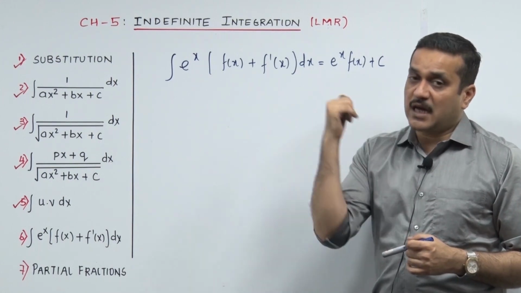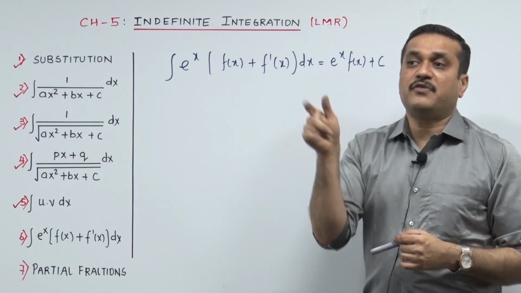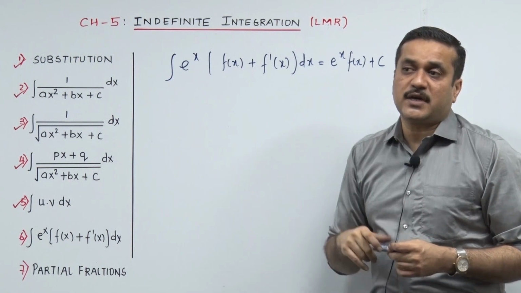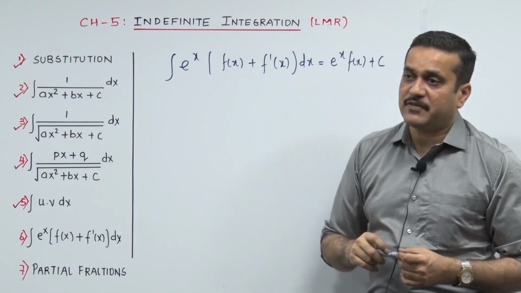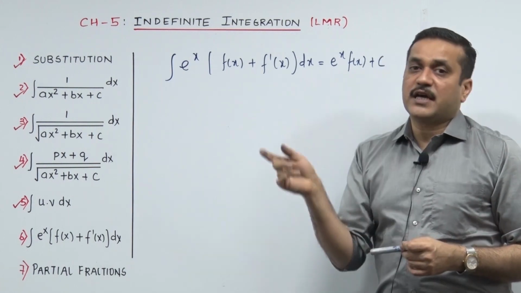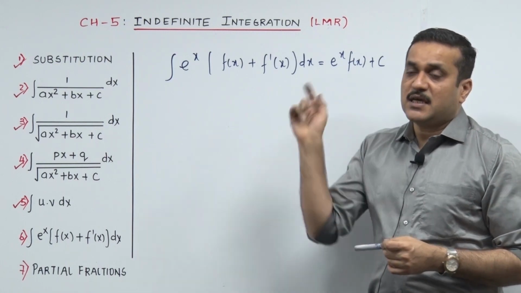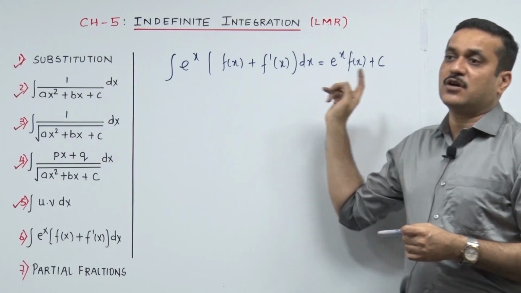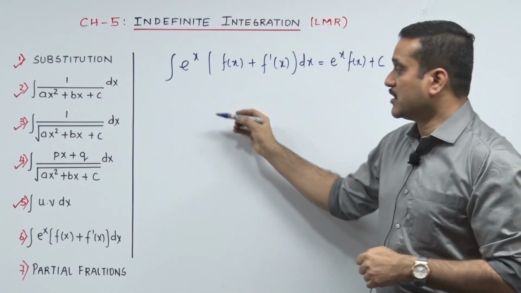And then the last in this one, if your sum sets in as or fits in or shapes up as e raised to x fx plus f dash x dot dx, the answer goes e raised to x fx plus c. Can I punch in one more time? F dash x upon fx log fx plus c. F dash x upon root fx 2 root fx plus c. E raised to x fx plus f dash x dot dx, the answer goes e raised to x fx plus c. Can we have a sum or two on that?